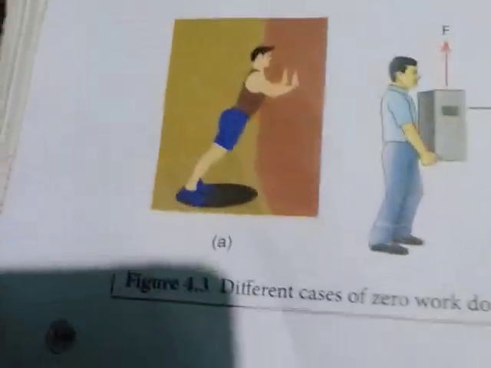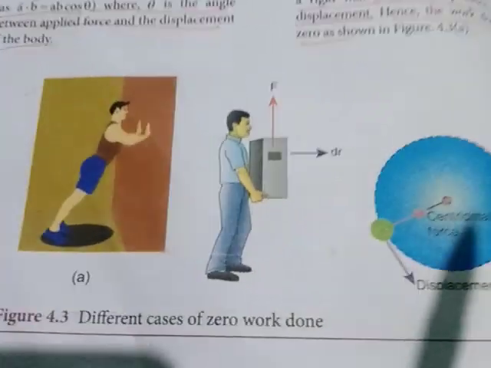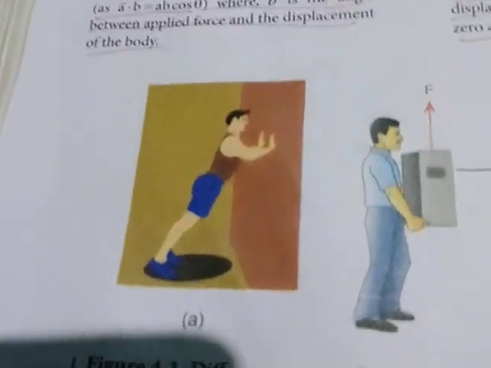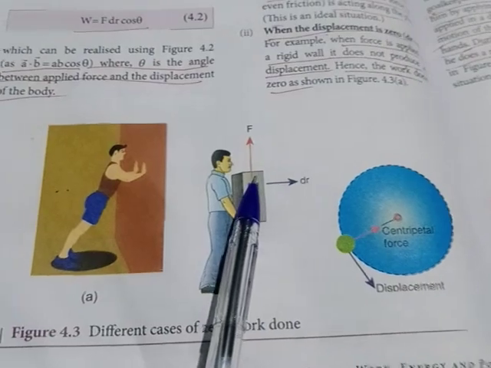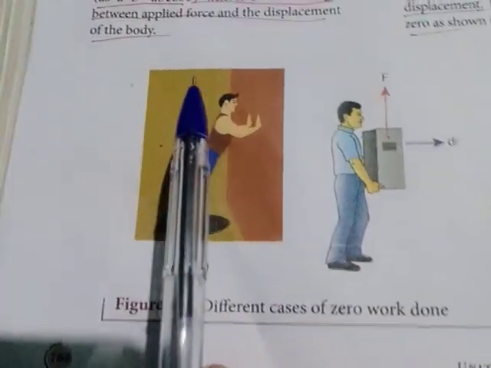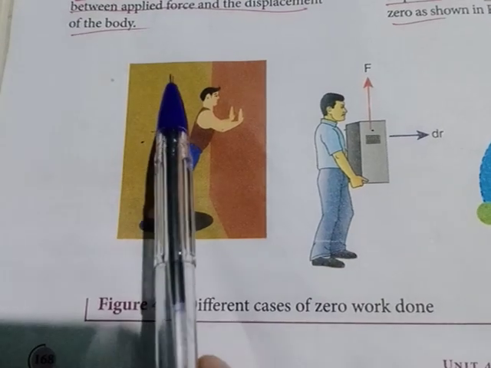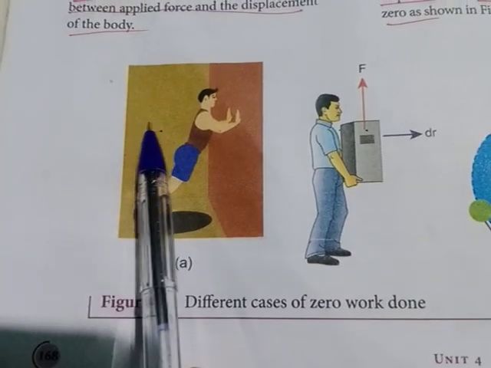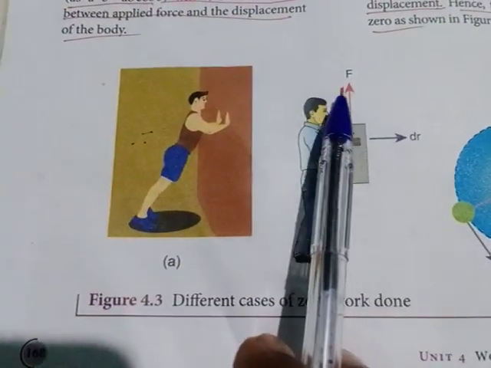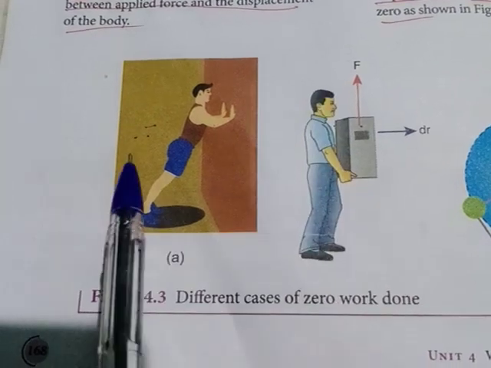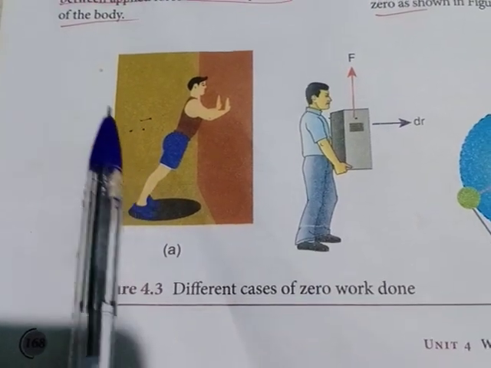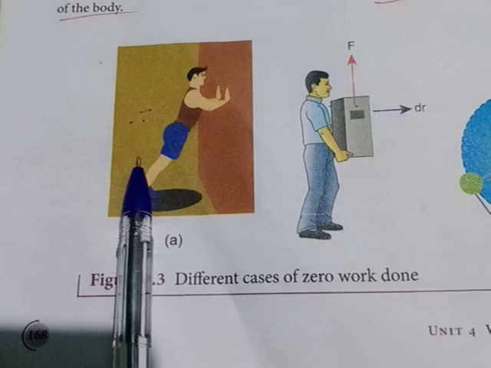So the next part is about some different cases, which are given in the textbook. These different cases prove that the work done is 0. The first case you can see is when the force is 0.